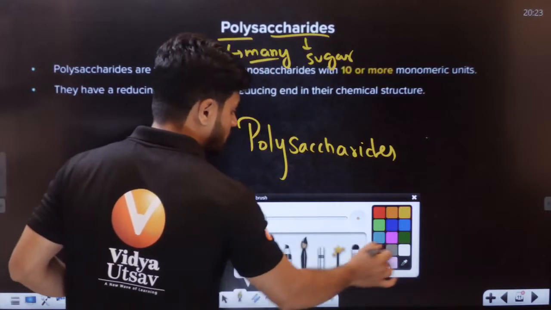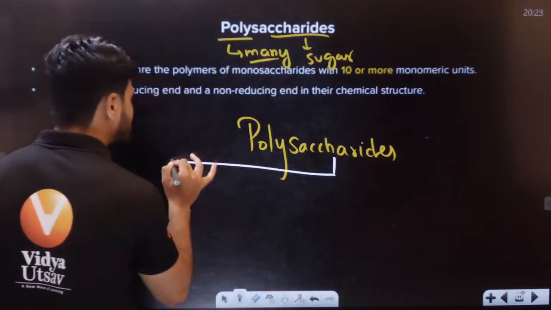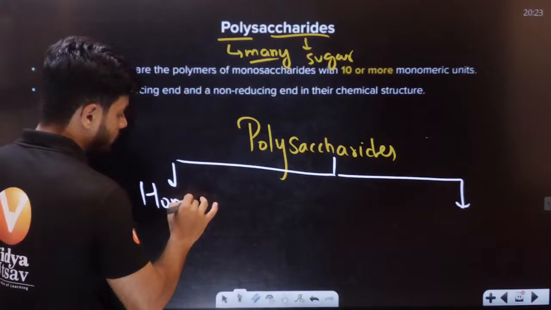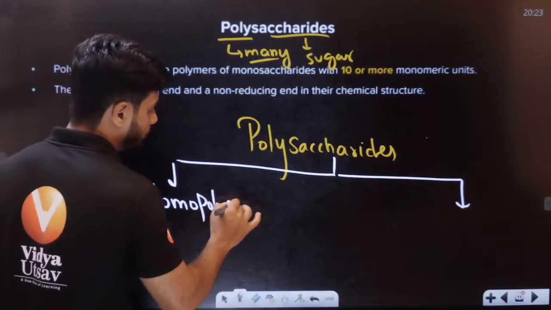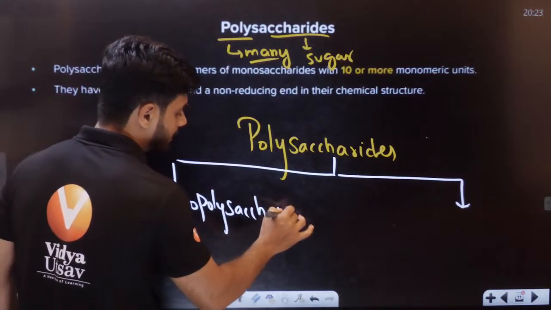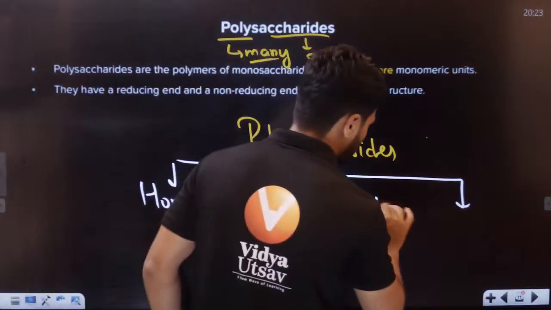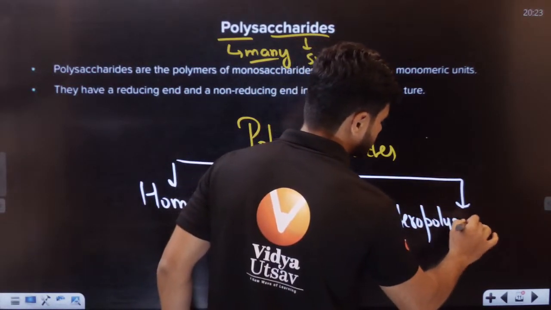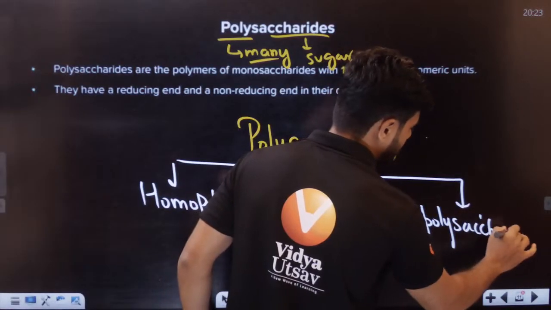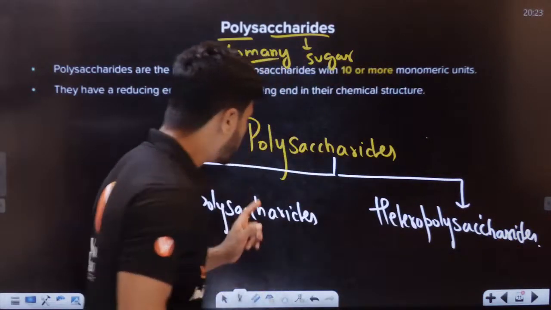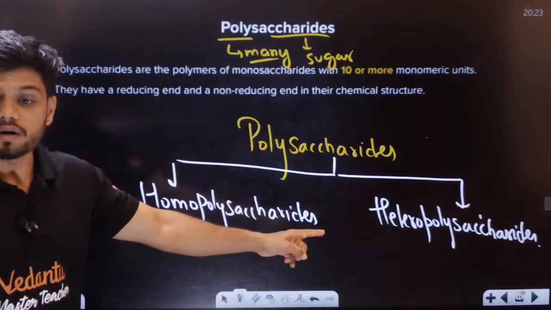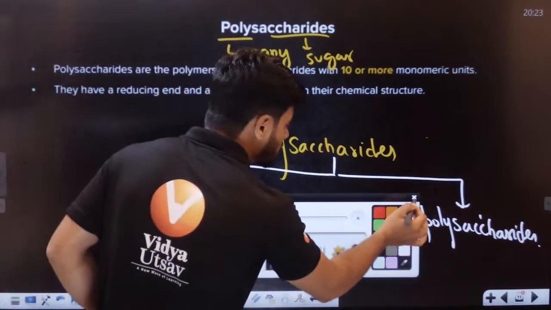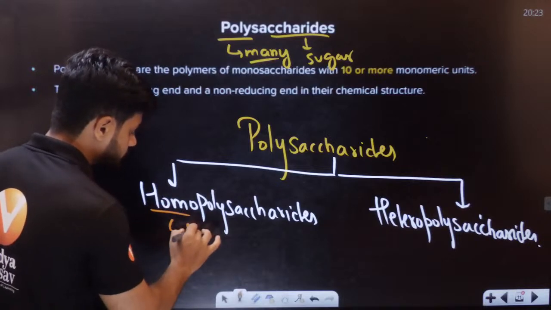Polysaccharides can be broadly classified into homopolysaccharides and heteropolysaccharides. Now, what is the difference? Students, understand here. In the case of homo, what does homo mean? Same.